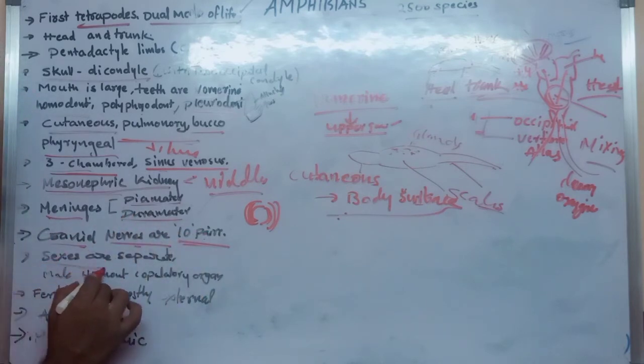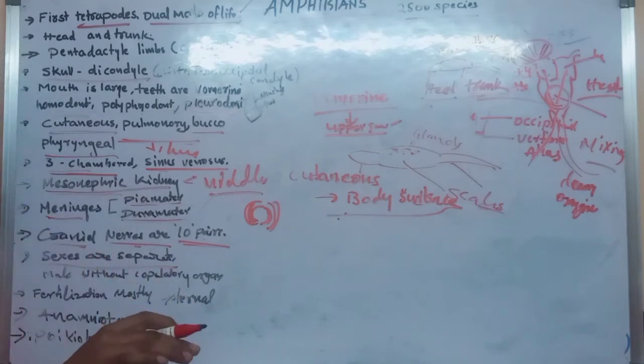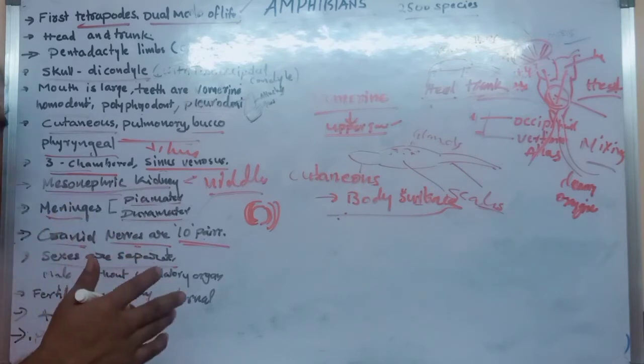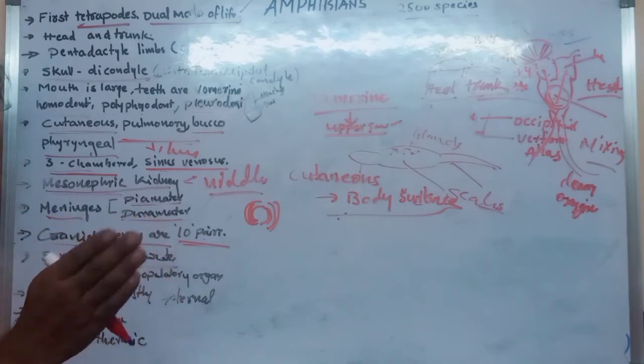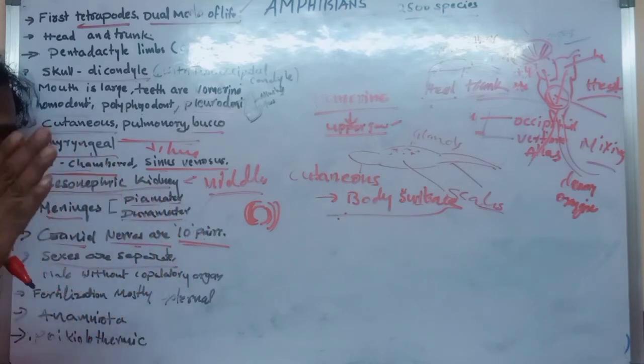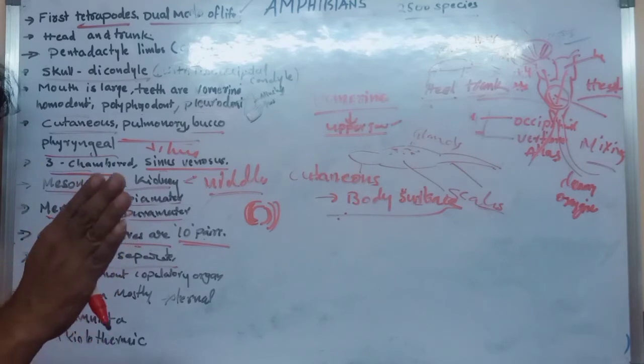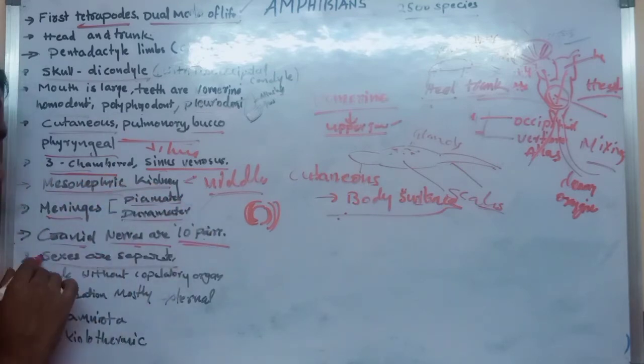Here sexes are separate. That means male frog and female frog are separate. The male reproductive system is a separate organism and the female reproductive system is a separate organism, so they show sexual dimorphism. Okay, so the sexes are separate.